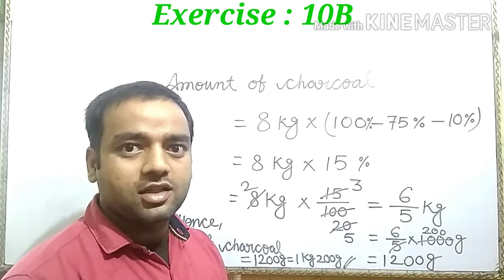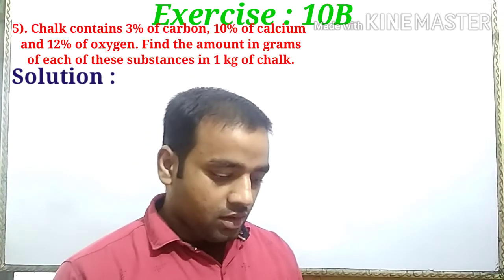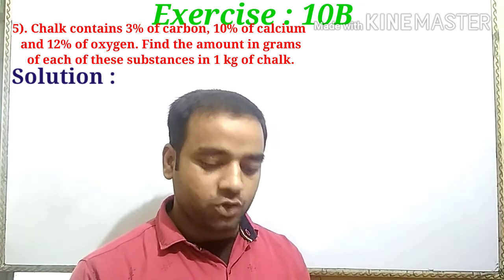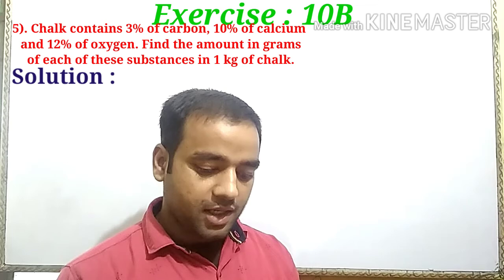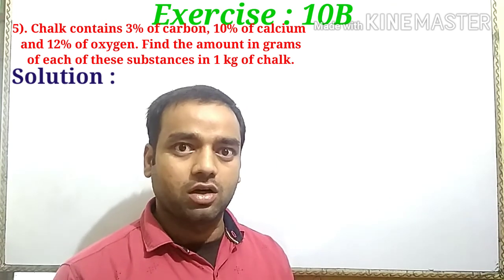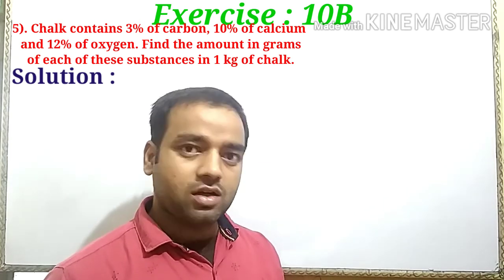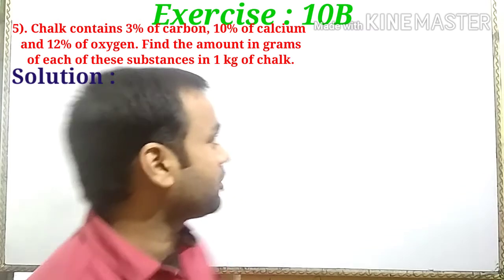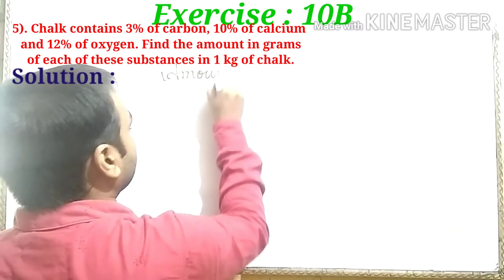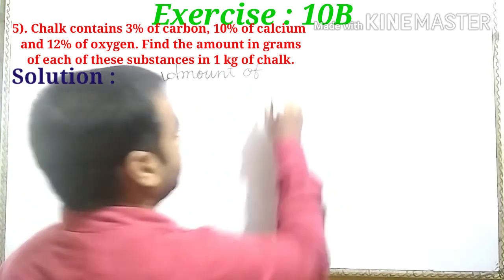Now let us discuss question number 5. In question number 5, chalk contains 3% of carbon, 10% of calcium and 12% of oxygen. Find the amount in grams of each of these substances in 1 kg of chalk. Here the percentages are all given, nothing is left. So this is a very simple question. First we find the amount of carbon.